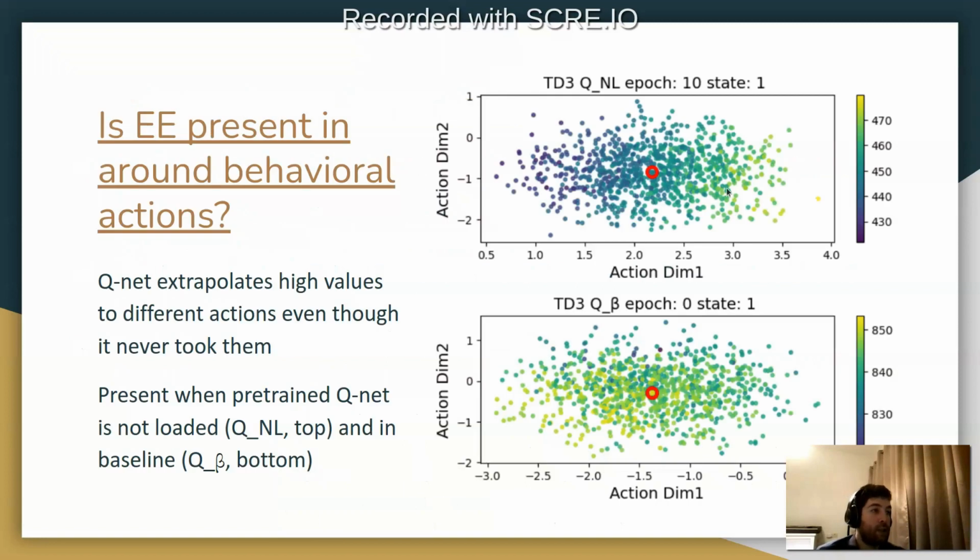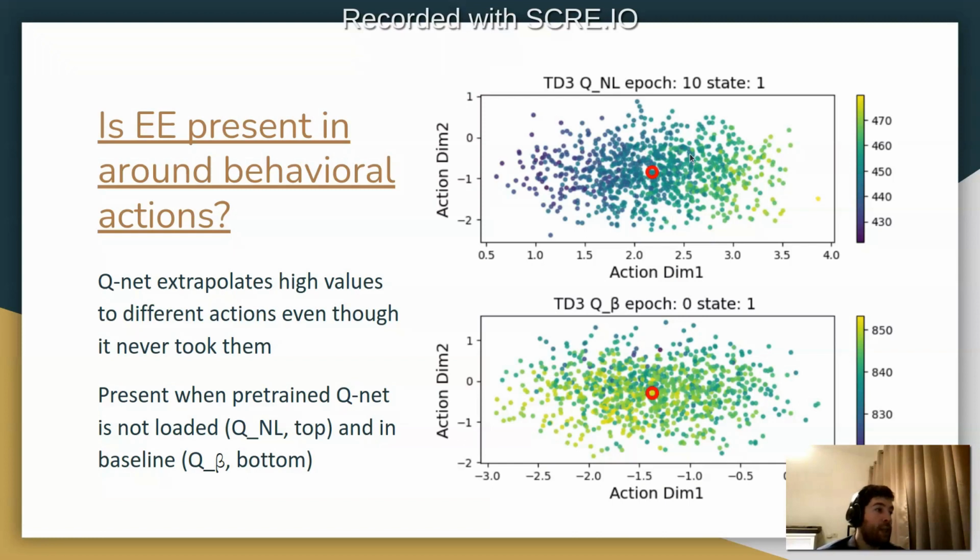We demonstrate this using PCA, where we can visualize the Q value function's output on actions that are not the behavioral action, but surrounding it, using noise added to the action and random sampling.